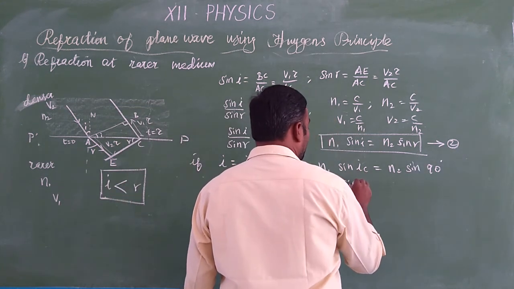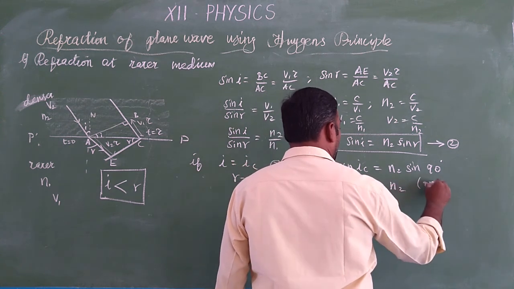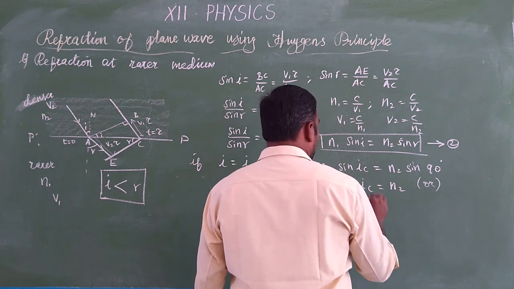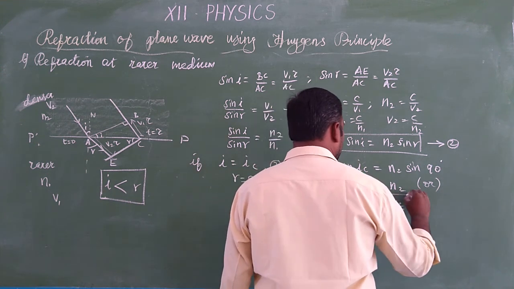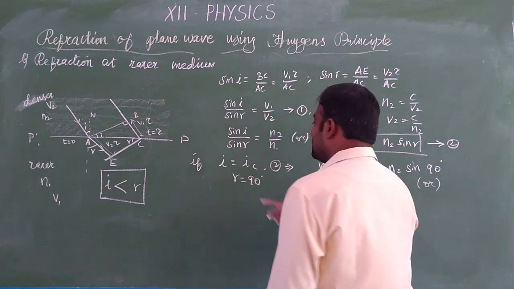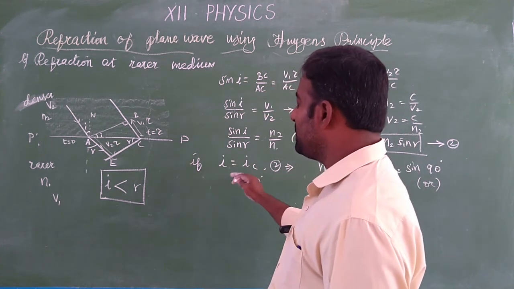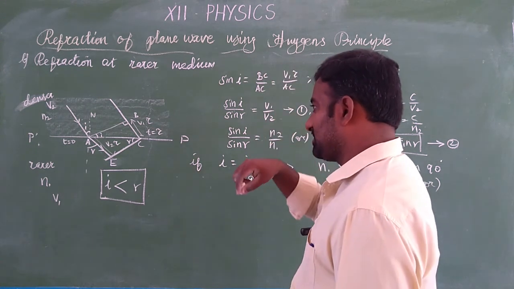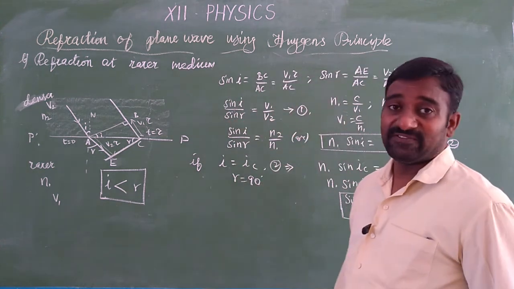Therefore, N1 sin IC is equal to N2, or sin IC is equal to N2 by N1. So the maximum case is when the angle of incidence would be equal to the critical angle or more than the critical angle. In that case there is no refraction.